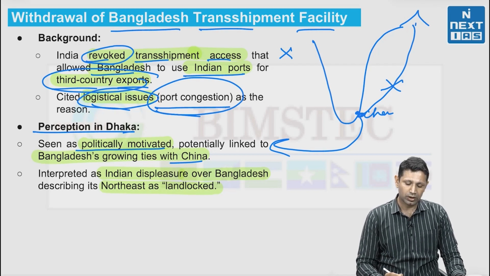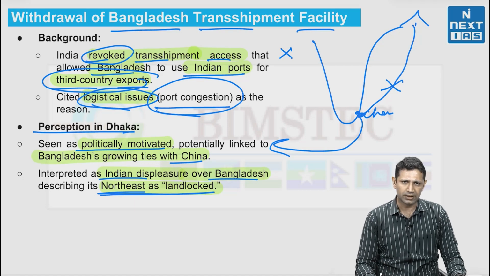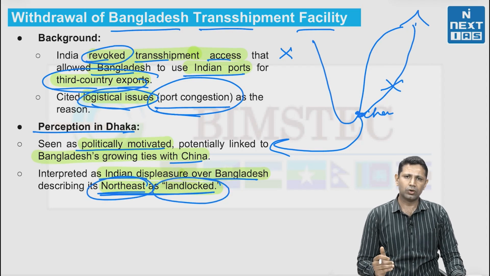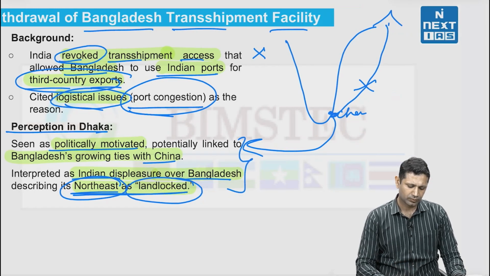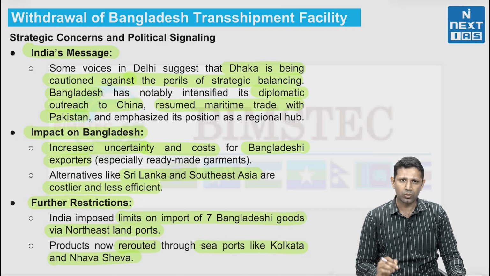Now, it has also been interpreted as Indian displeasure over Bangladesh describing the Northeast as landlocked. So, Bangladesh has done two things. First of all, it is moving towards China. Secondly, it is threatening India that India's Northeast is a landlocked region. So, Bangladesh is saying that India has taken this step in response to these two steps taken by Bangladesh.